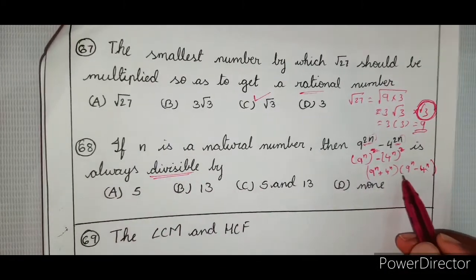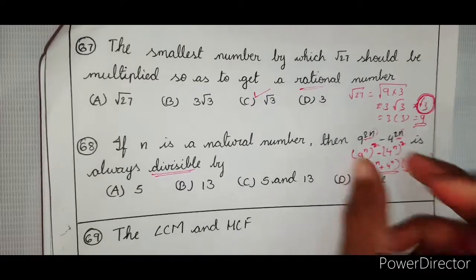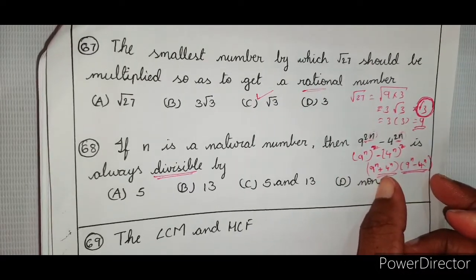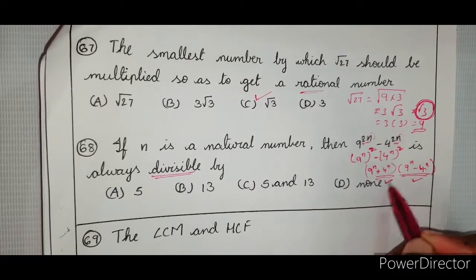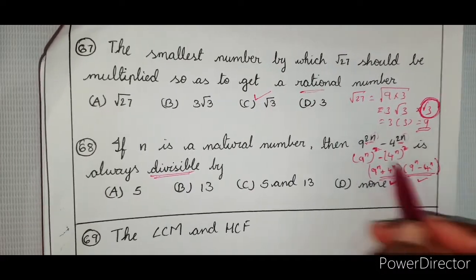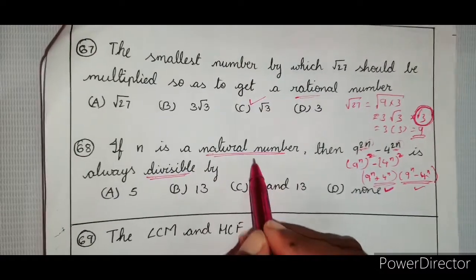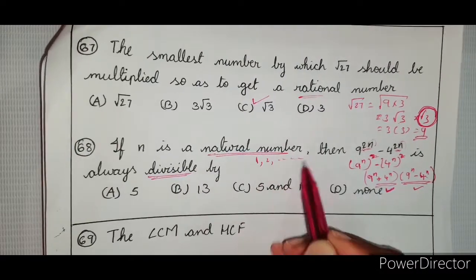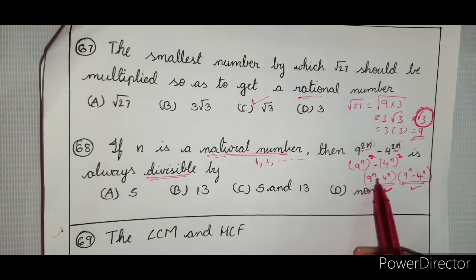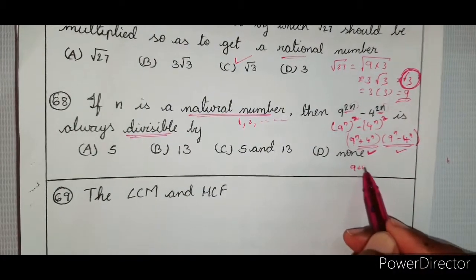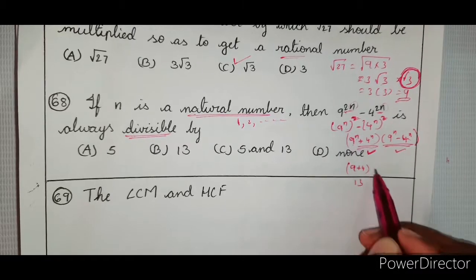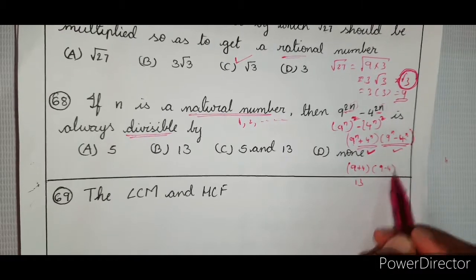That means what do I want? I want factors. Therefore, I have split this into a product of two numbers. So that means this is a factor as well as this is a factor. And what is n given to be? A natural number. That means it starts from 1, 2, 3, and so on. So, substitute 1 in place of n here. 9 power 1 plus 4 power 1, that is 9 plus 4 is 13, and 9 minus 4 is 5.